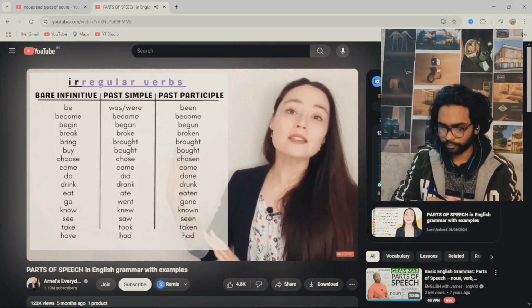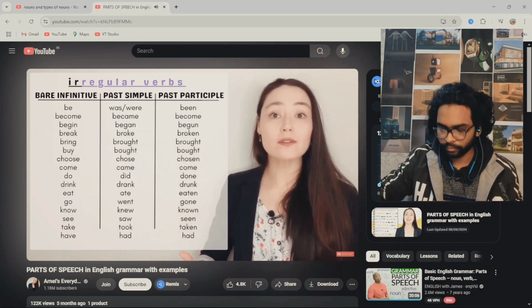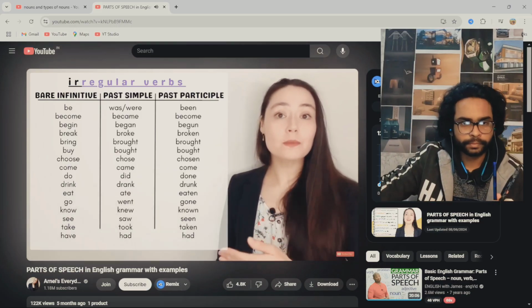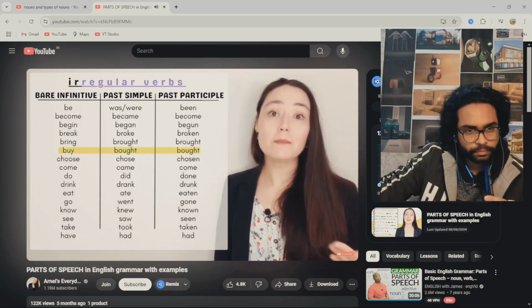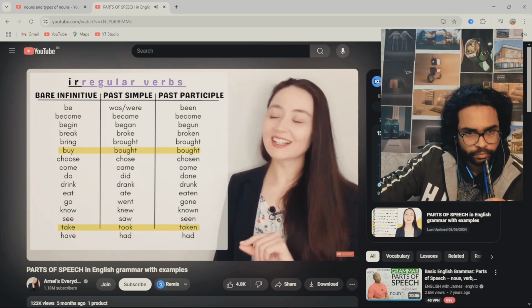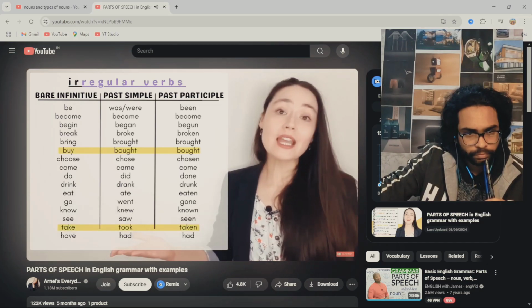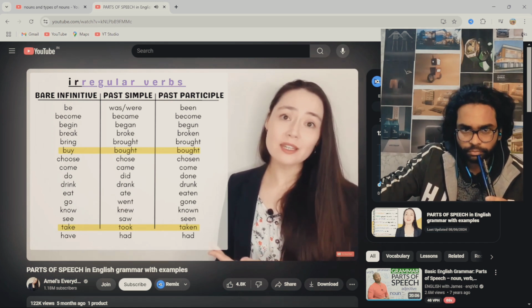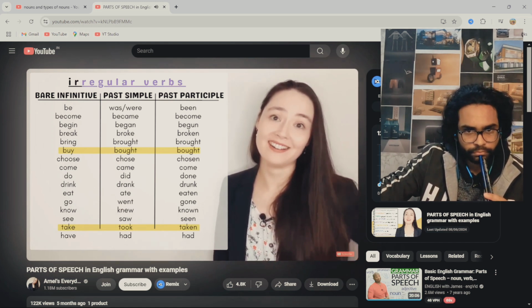I've put together a list of some of the most common irregular verbs you need to know. You can see with irregular verbs, the forms change. Buy, bought. There's no ed ending there. Take, took, taken. There's no ed ending there. Unfortunately, there isn't a specific rule here. You just have to memorize the patterns.